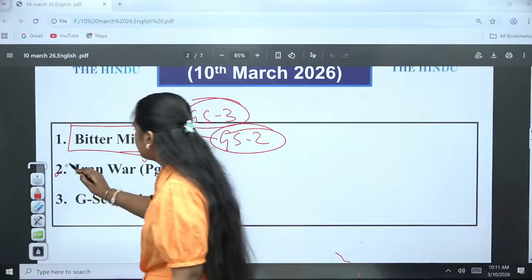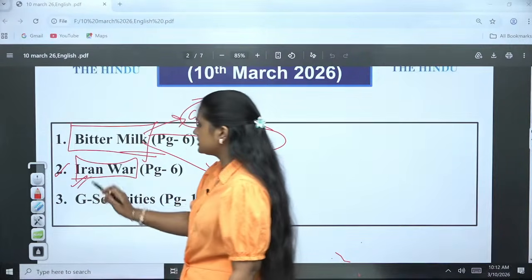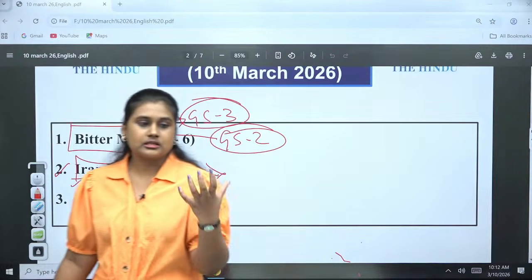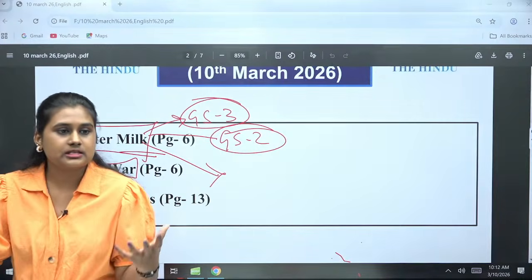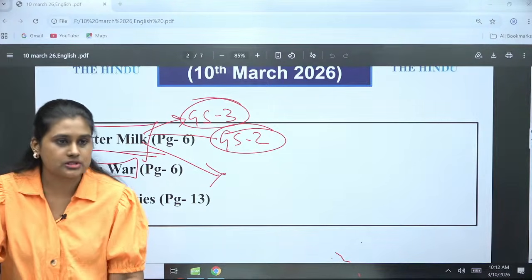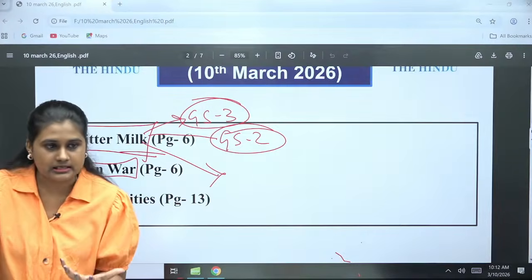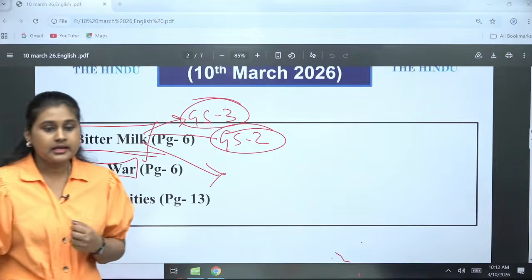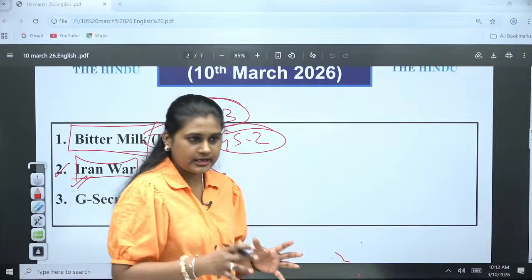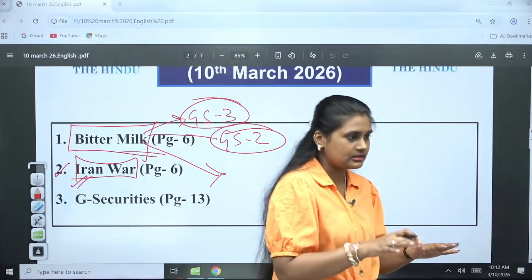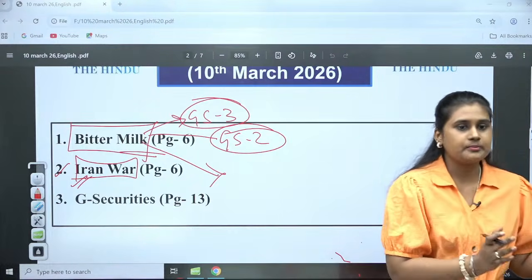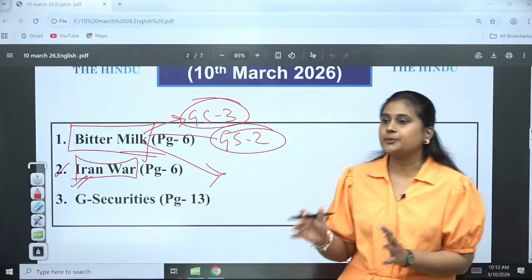The second one is about the Iran war. This editorial is basically about what the balance was earlier, and now, because of this war, if Iran falls, what would be the geopolitical balance the globe acquires, and how it is going to be difficult for India when there is an imbalance or alliance-based geopolitics.